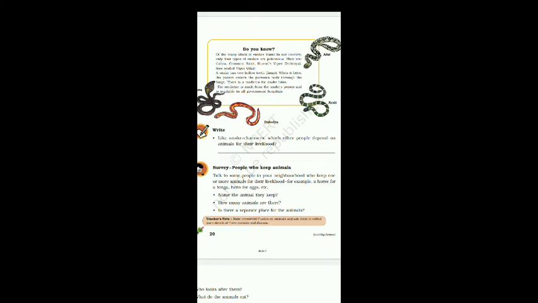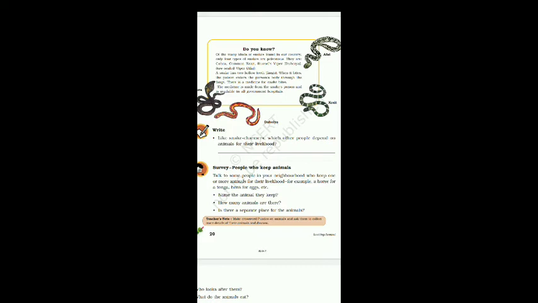They earn money through snake charming, and they also carry medicine. We have already discussed in the previous video that along with snake charming, they carry some medicines which they prepare from plants. Through the medicine they prepare from plants and through snake charming they earn money, and they depend on such activity for their livelihood. So like snake charmers, which other people depend on animals for their livelihood?